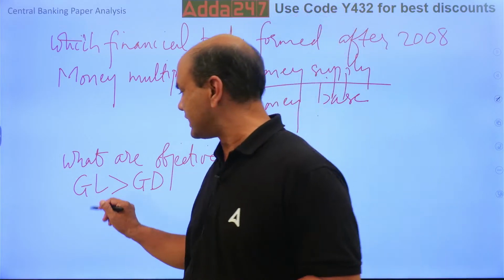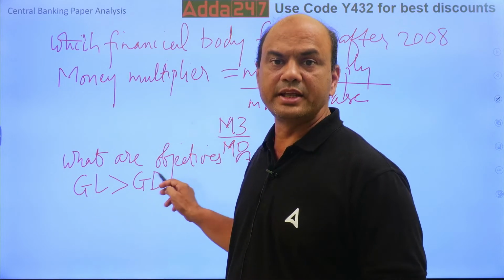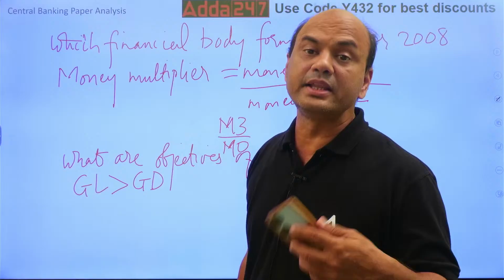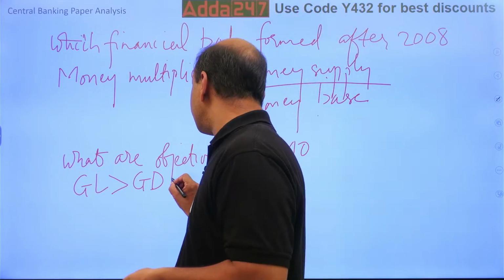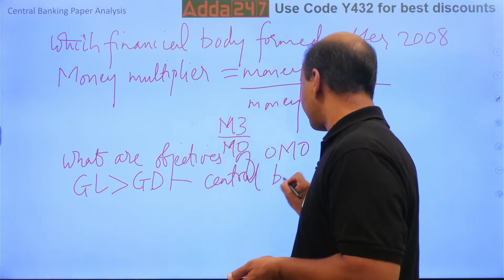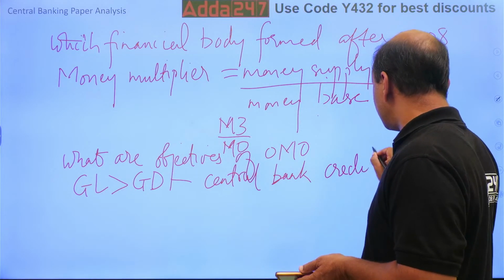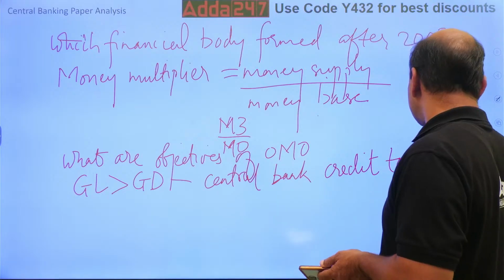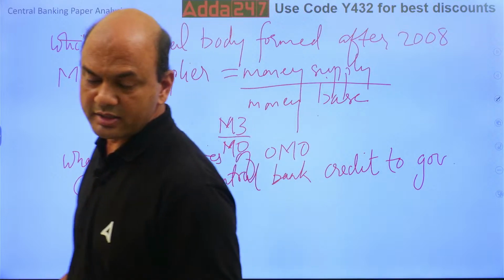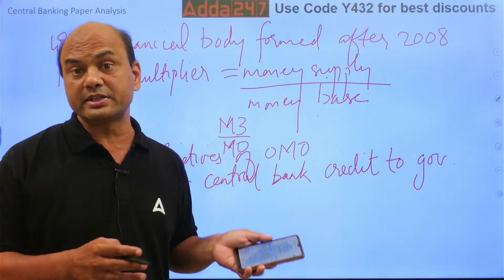G is government, L is liabilities, D is deposits. If government liabilities are more than government deposits, then it means net bank credit, central bank means RBI, credit or loan to government. If GL is greater than GD, then the central bank will give loan to the government, because the liabilities are more.